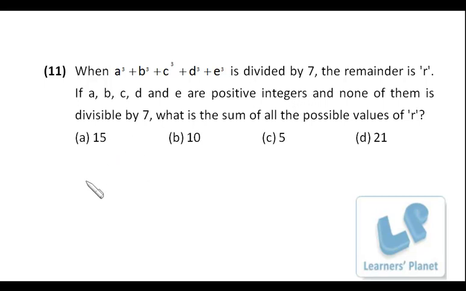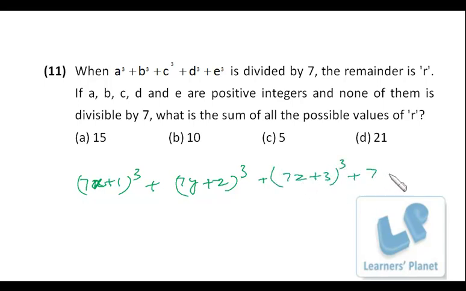So that means the number should be in the format of 7x plus 1, whole cube, plus 7y plus 2 whole cube, plus 7z plus 3 whole cube, plus 7p plus 4 whole cube.